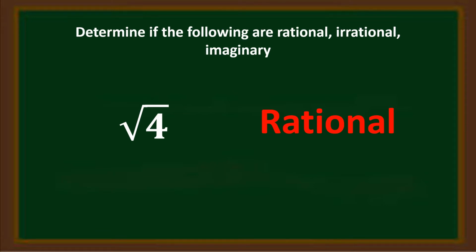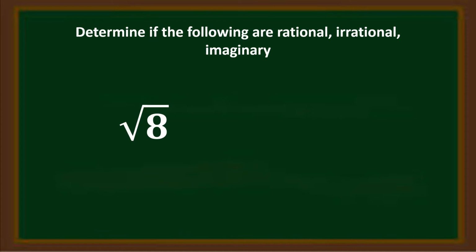Very good, rational number. How about the square root of 8? Yes, an irrational number. Why? Because the radicand 8 is not a perfect square.